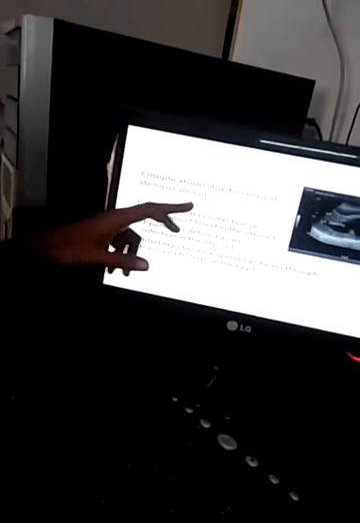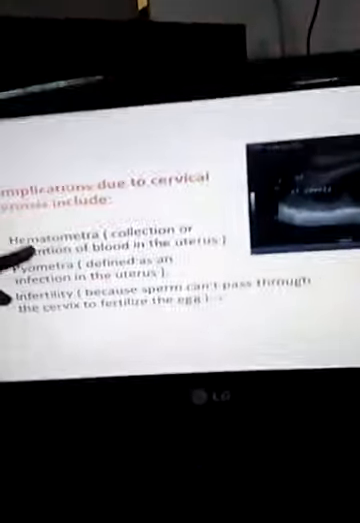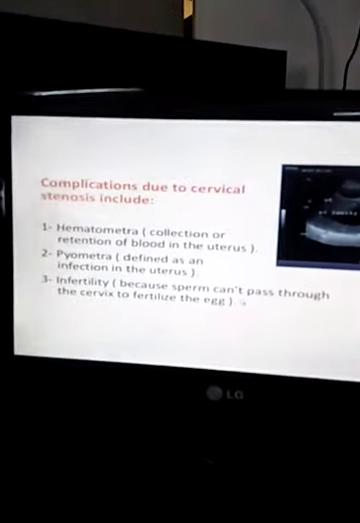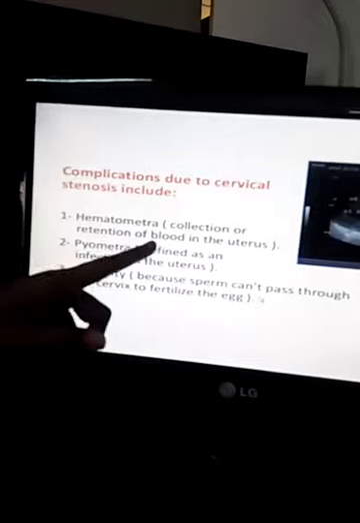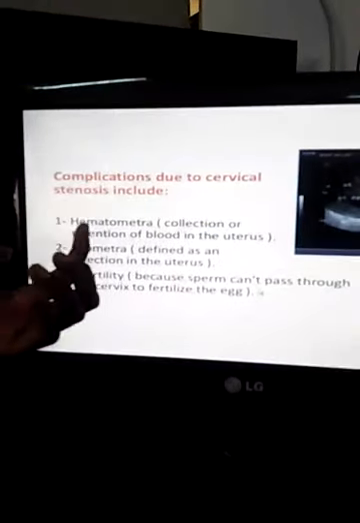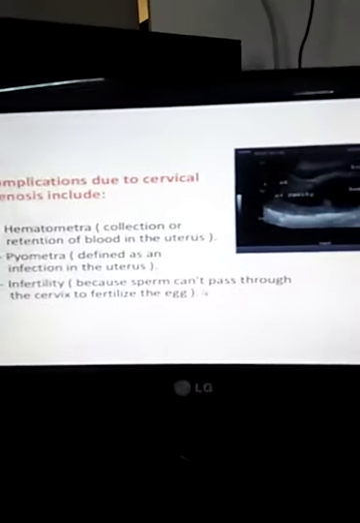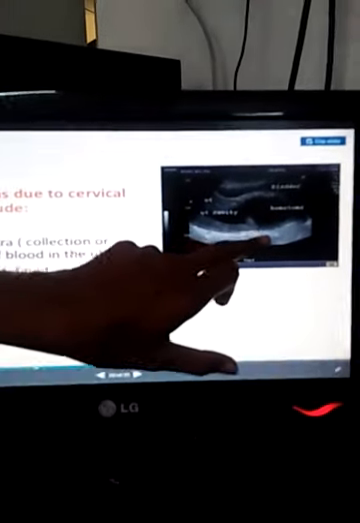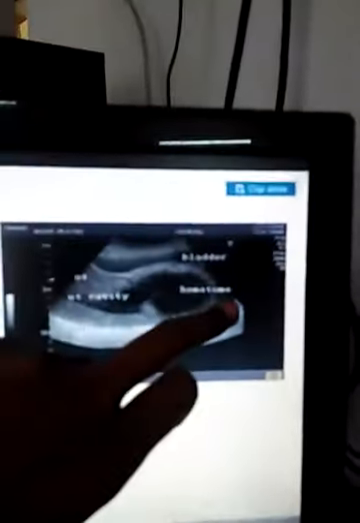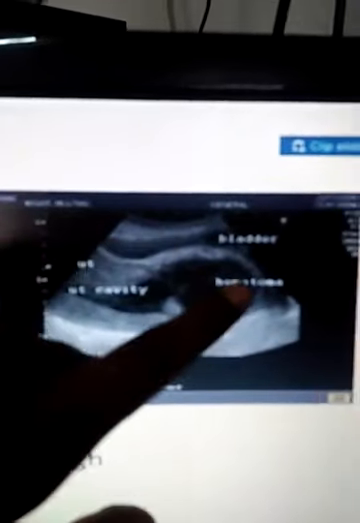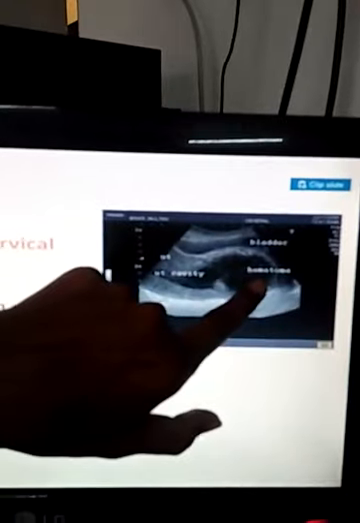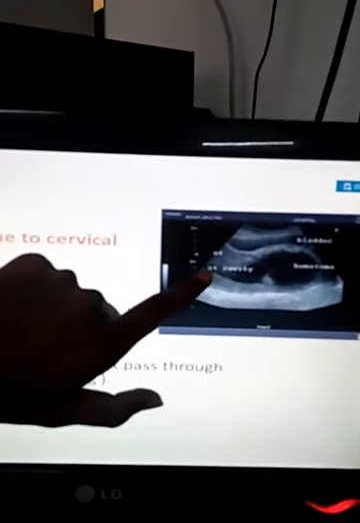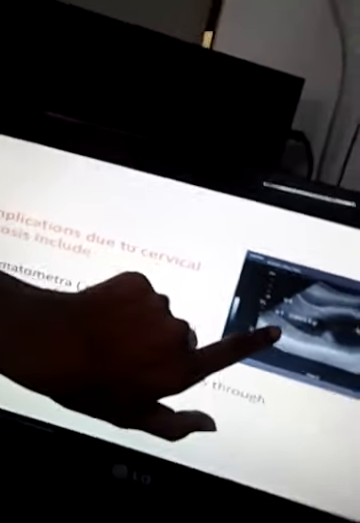One complication is hematometra. What is the meaning of it? It is a collection or retention of blood in the uterus. Hemato stands for blood, a collection of blood. That is what you see in this ultrasonographic report. If you see, on the upper side is the bladder, and here is the collection of blood. That is hematometra, and this is the uterine cavity.